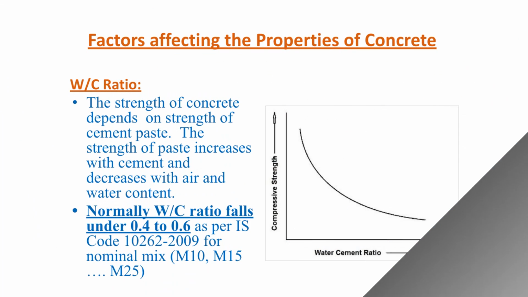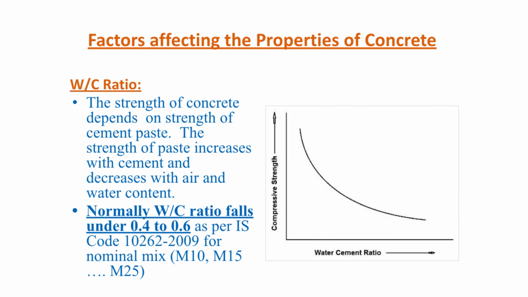So the first one is water cement ratio. You can see in this figure or graph, as water cement ratio increases, compressive strength decreases. Normally water cement ratio falls under 0.4 to 0.6 as per IS 10262 2009, that is proportioning of concrete mixes code.